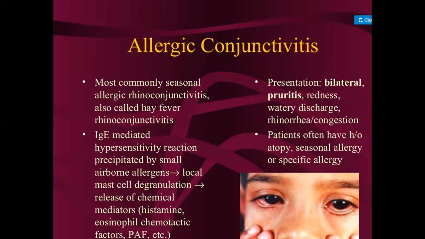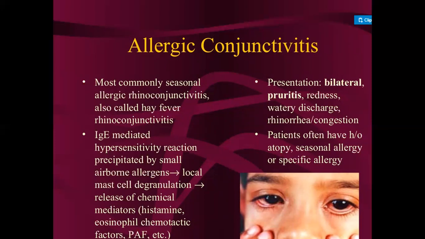When the allergic reaction occurs, our eyes release chemical mediators, which are histamine, eosinophil chemotactic factors, or PAF. In this way the person has allergic conjunctivitis. Then the presentation: bilateral pruritus, redness, watery discharge, rhinorrhea or congestion. The person has congestion in the nose.